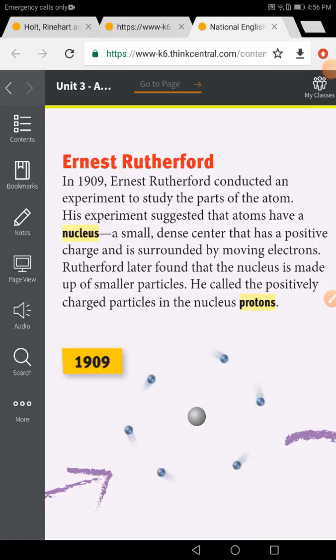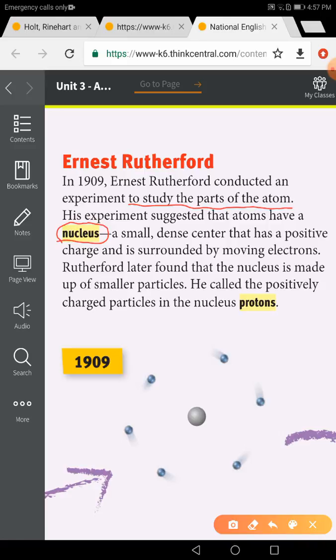Another scientist called Ernest Rutherford developed the theories of Dalton and Thomson. In 1909, Ernest Rutherford conducted an experiment to study the parts of atoms. His experiment suggested that atoms have what? So he now discovered a new part. Yeah, a nucleus.